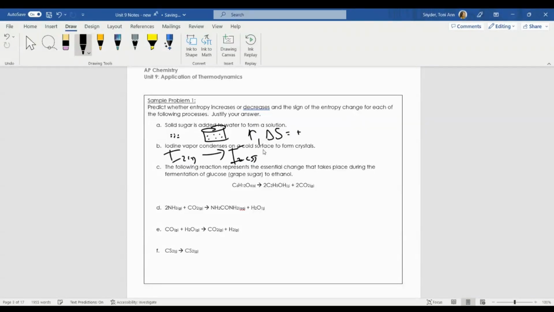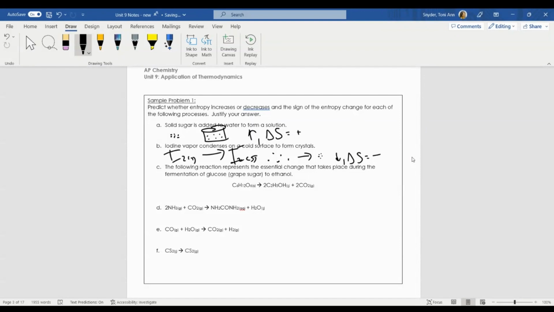In this case, I have particles that are really far apart relative to their size going to solid iodine. In this case, entropy is decreasing. The particles are not as dispersed after this process. So my delta S is going to be a negative value.